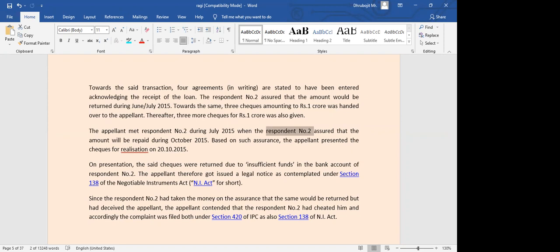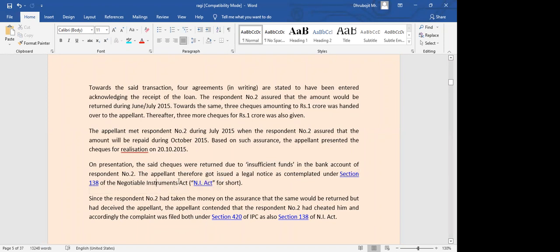So the check was deposited on this date, and after that, the check was not cleared. It was returned by the bank mentioning insufficiency of funds in the bank account of respondent number 2. Respondent number 2 does not have that much money in his bank account, so the checks cannot be cleared. It was returned to Shripati. And when a check is dishonored, it is an offense under section 138 of the Negotiable Instruments Act.